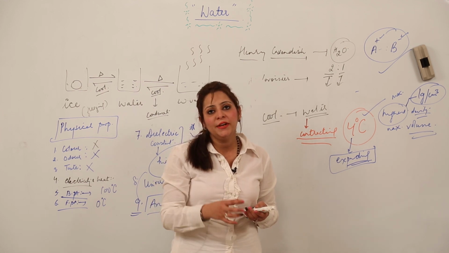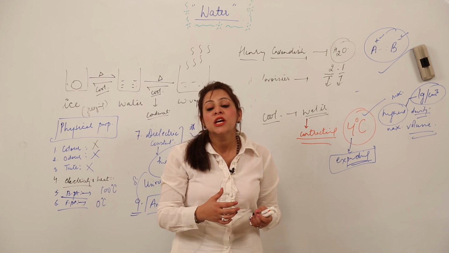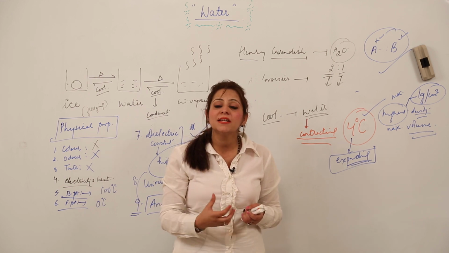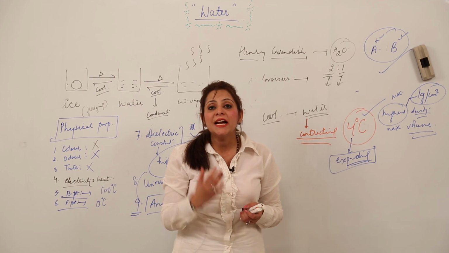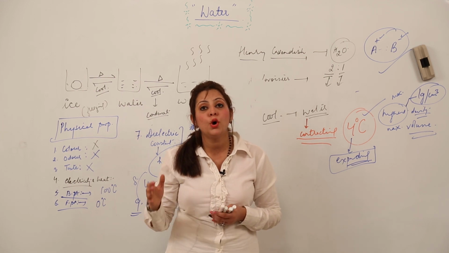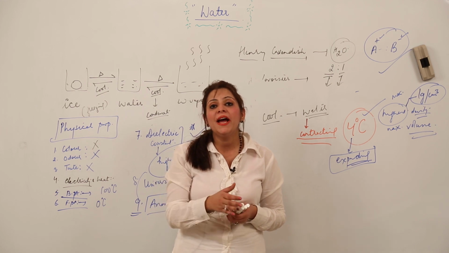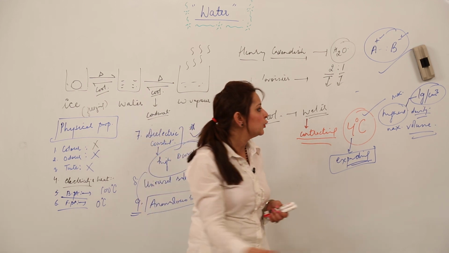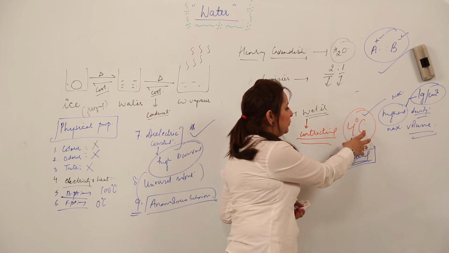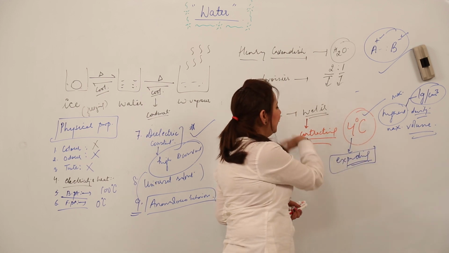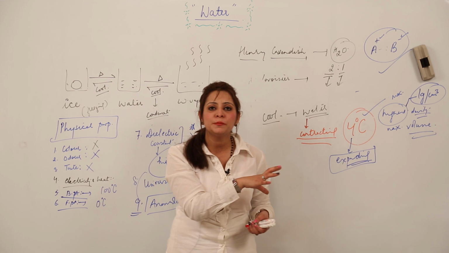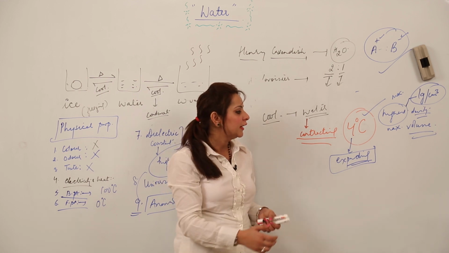At 0 degrees Celsius, when it freezes, it forms ice. Again, it is less dense than water. That is the reason ice can float on water. This is a very important question, and you often get this question: why does ice float on water? So just focus on the density related to that temperature, and explain this cooling and this phenomenon of contraction and expansion. You will then be able to explain everything in a correct manner.